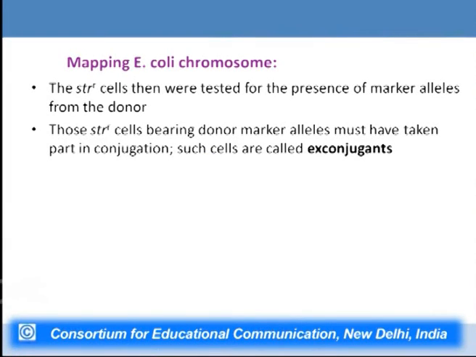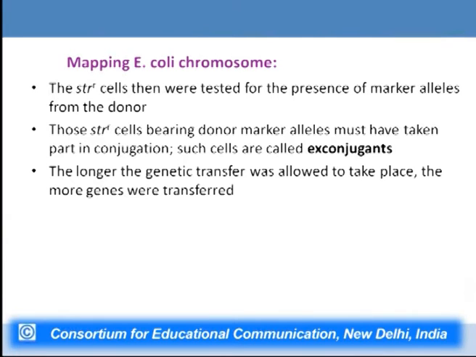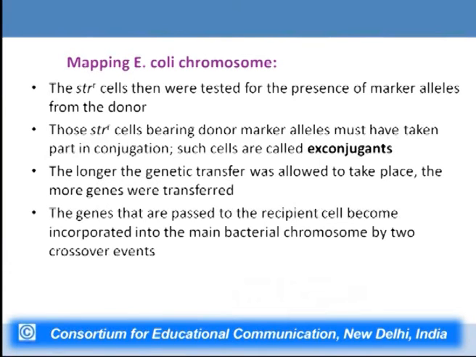Now this process is known as interrupted mating. The streptomycin resistant cells were then tested for presence of marker alleles from the donor. Streptomycin resistant cells bearing donor marker alleles must have taken part in conjugation, because only then can they derive this combination of alleles, and these are known as exconjugate cells. The longer the genetic transfer was allowed to take place, the more genes were transferred. The genes that are passed to the recipient cell become incorporated into the bacterial chromosome by two crossover events.